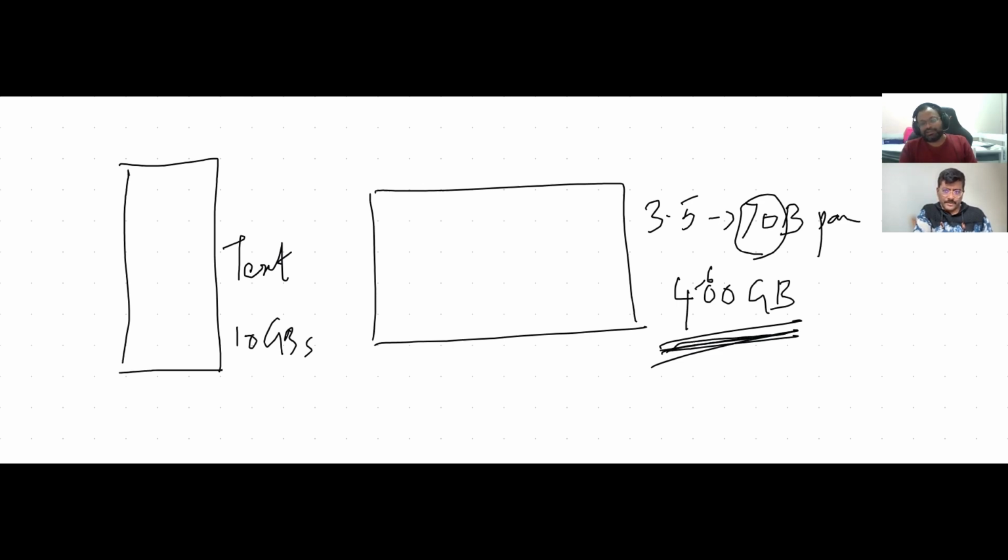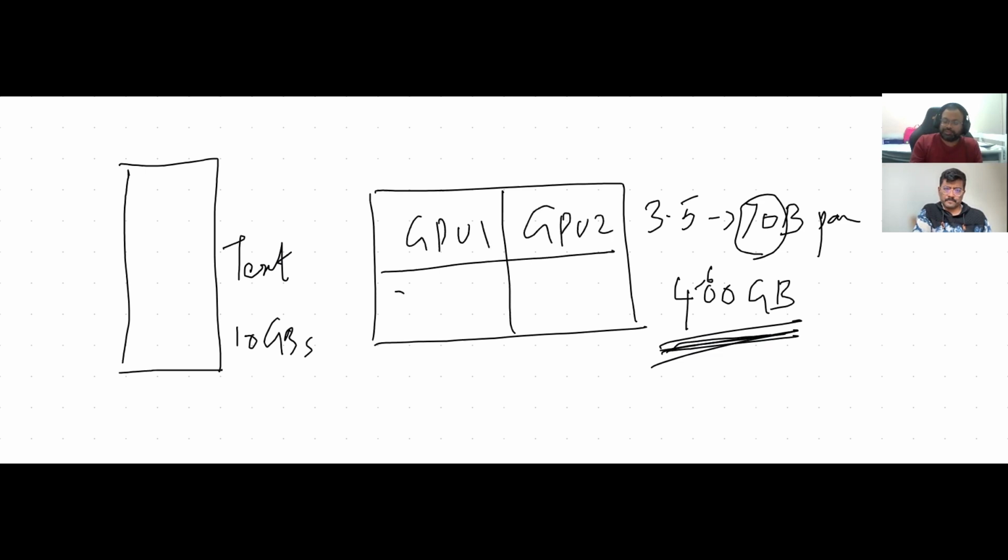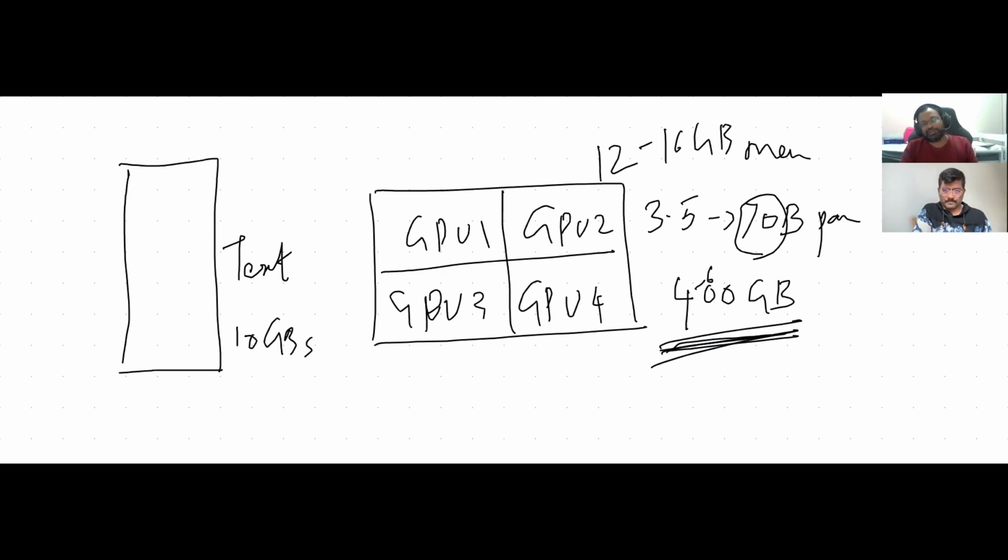The main idea is, let's say there are 4 GPUs: GPU 1, GPU 2, GPU 3, GPU 4. Obviously even this 400 GB model will not fit in these 4 GPUs, because each GPU has close to 12 to 16 GB of memory.